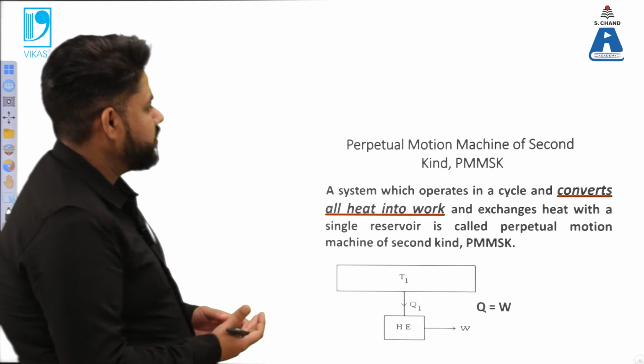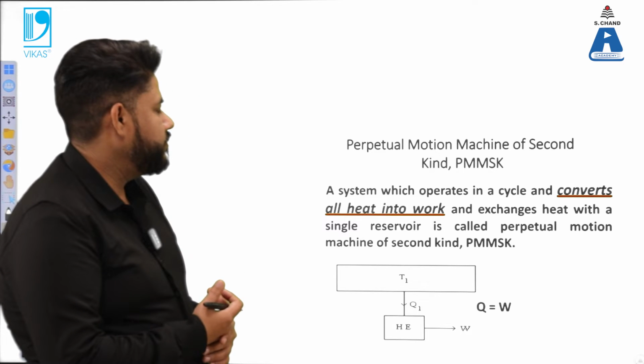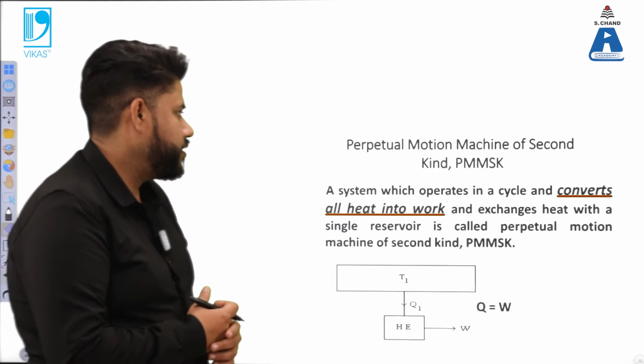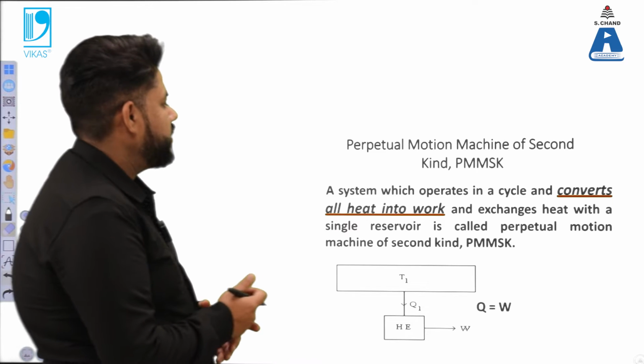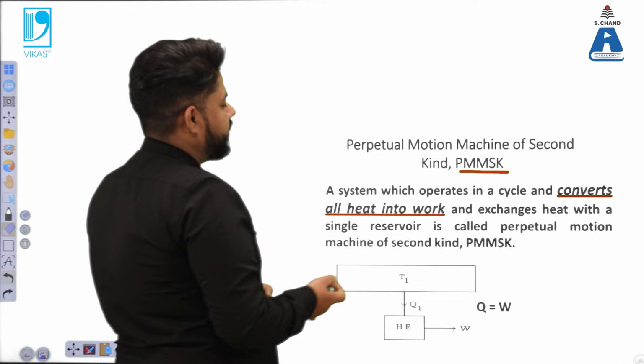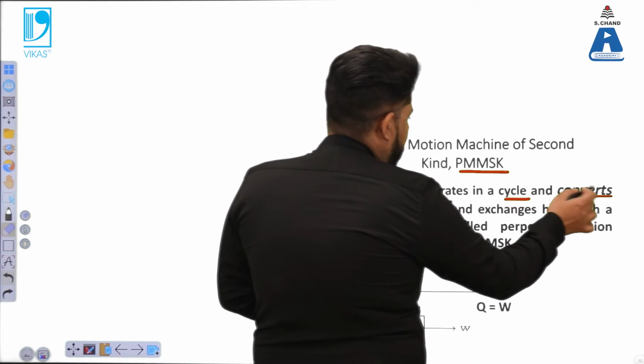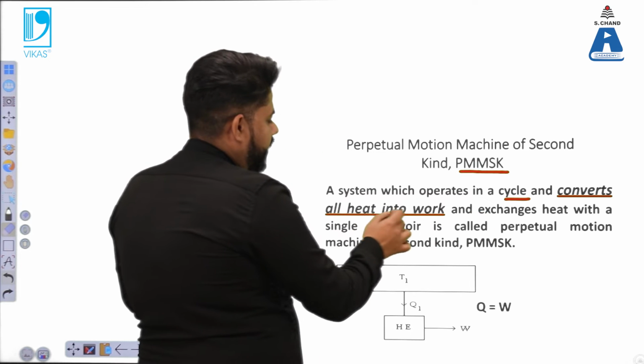Now in this part of the video we will learn about one particular machine which is called the perpetual motion machine of the second kind, that is called PMM-SK. It is a machine that operates in a cycle and converts all the heat into work.